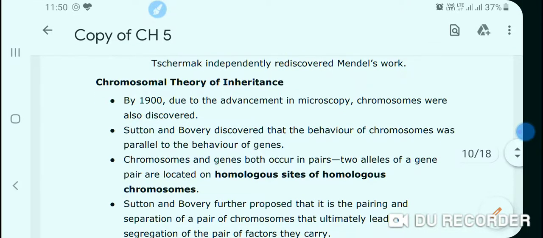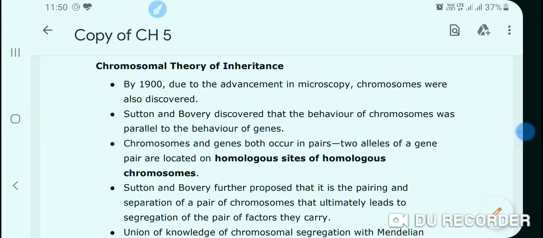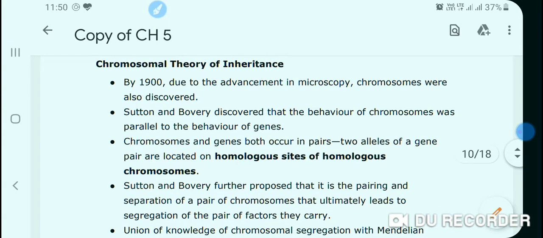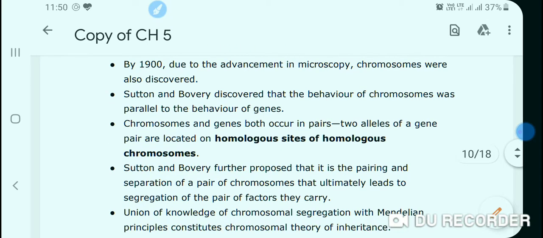What is the chromosomal theory of inheritance? By 1900, due to the advancement in microscopy, chromosomes were discovered, which were unknown at the time of Mendel.